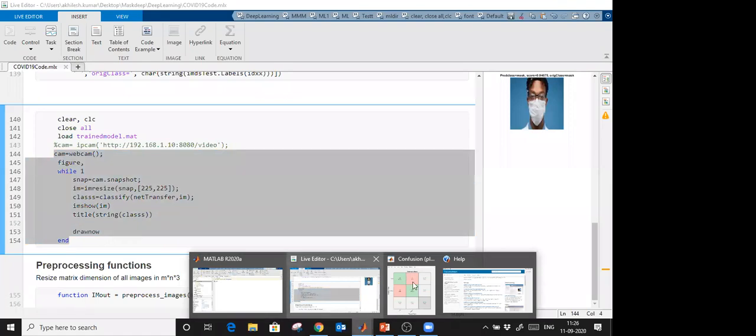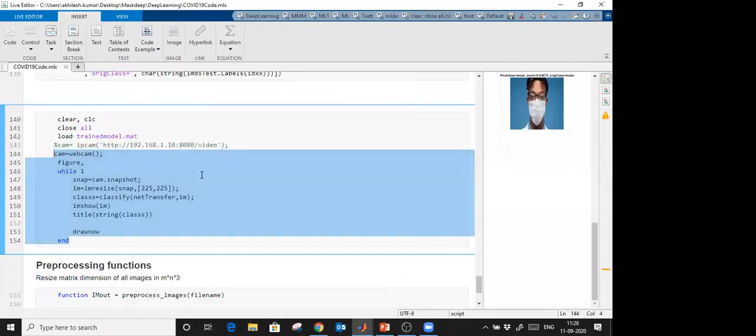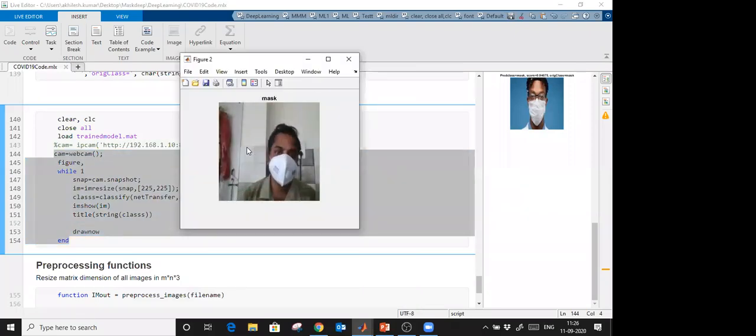Let me check whether any figure is open. I'm going to close it. So now you see that I am wearing the mask. It is detecting perfectly. This is a mask. Let me take this off. Now you see, it is still detecting the mask, right? Because the images which I used were from different sources.